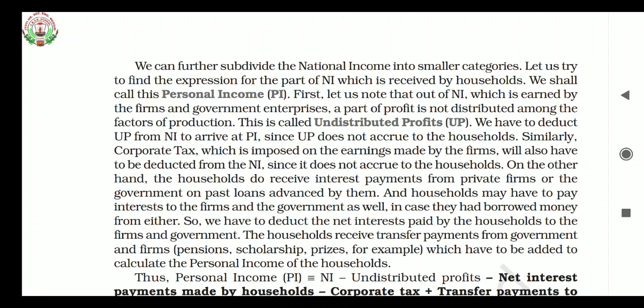The income which is generated by the exchange of goods and services by the individual is known as personal income. We have to deduct UP, undistributed profit, from national income to arrive at personal income. Since undistributed profit does not accrue to the household, similarly corporate tax, which is imposed on the earnings made by the firms, will also have to be deducted from the NI.